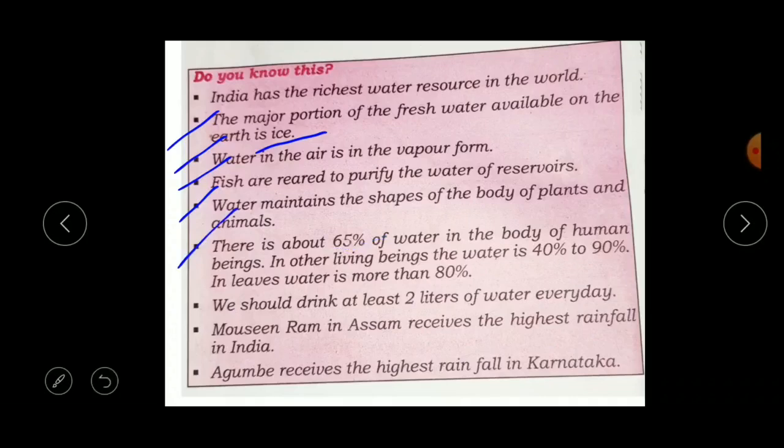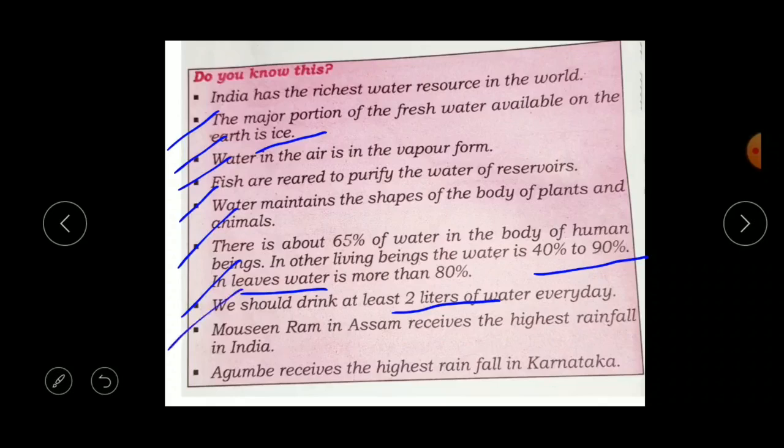Our body needs 65% of water, and in other living beings it may be 40 to 90%, and in leaves water is more than 80%. So the human body needs 65% of water, whereas some other living beings may need 40 to 90%, whereas plant leaves need 80% of water. The next point is we should drink at least 2 liters of water every day. It is a must. So we all should drink at least 2 liters of water every day.